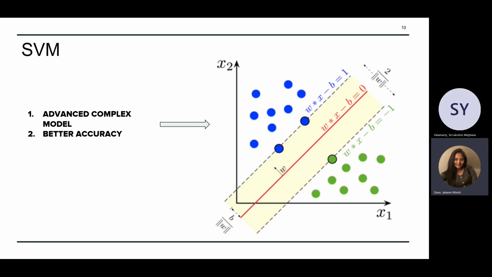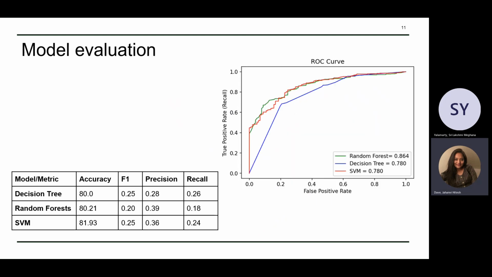Now, support vector machine is a complex method. It performs really well in sparse data, wherein we have a large number of variables or a small number of data rows. After implementing all three of the models, we have also calculated the evaluation metrics such as accuracy, F1, precision, recall. On the right we also see the plot for ROC curves for each of the models.